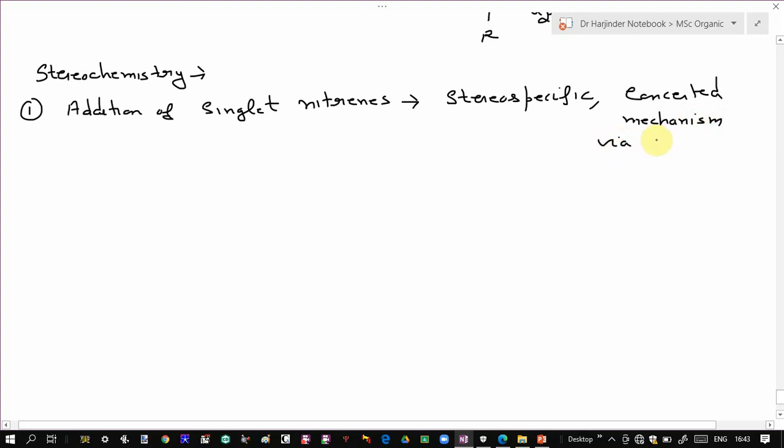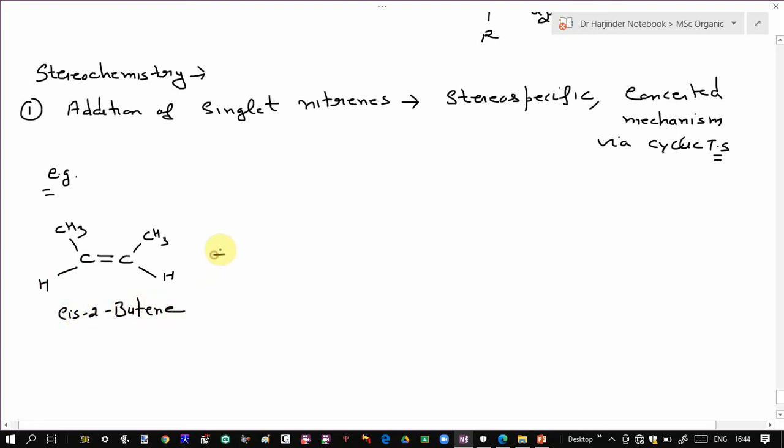via a cyclic transition state. So there is no rotational bond and it gives rise to a corresponding single product. For example, if you have cis-2-butene and you carry out the addition of singlet nitrene, since both electrons are present in the same orbital, the addition takes place via a concerted pathway.